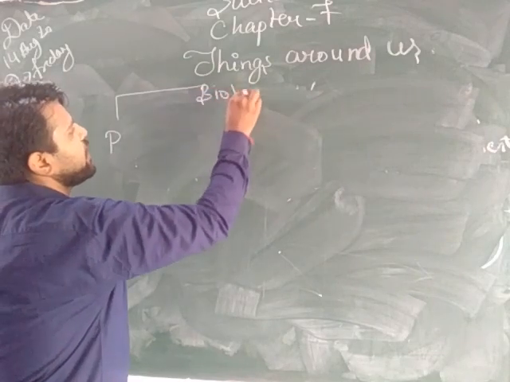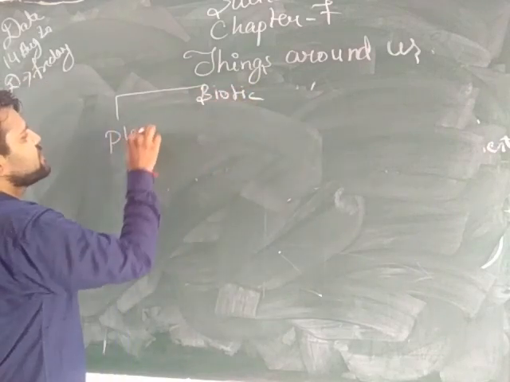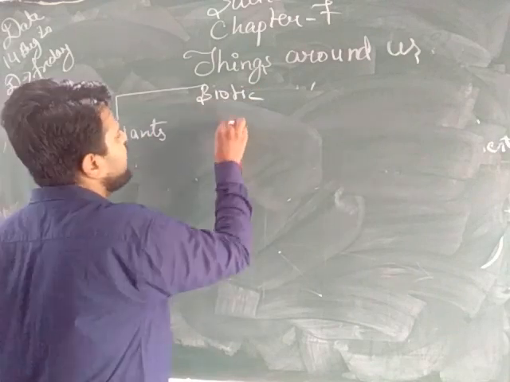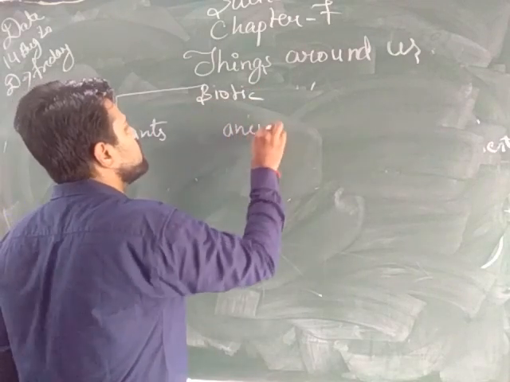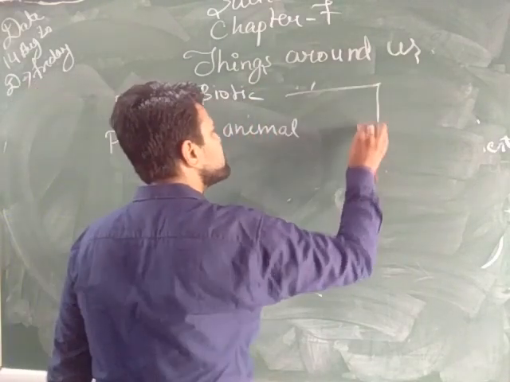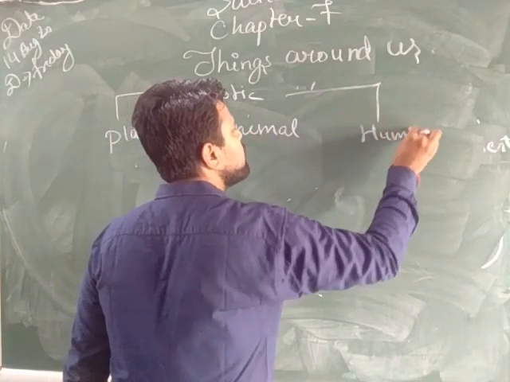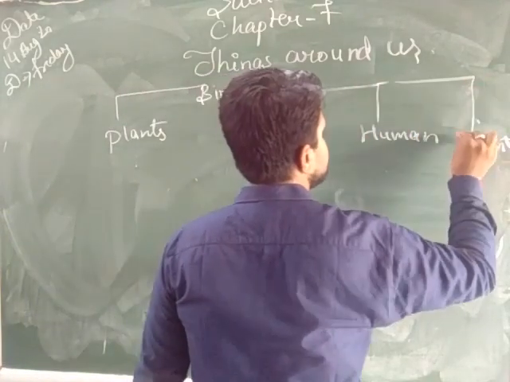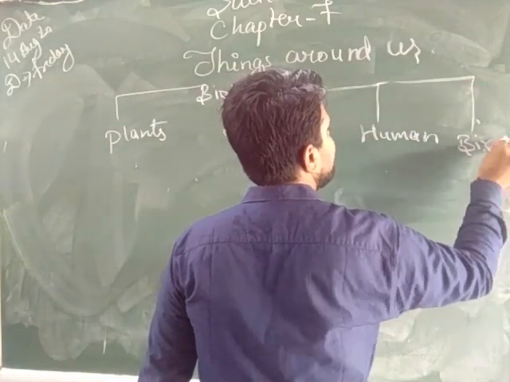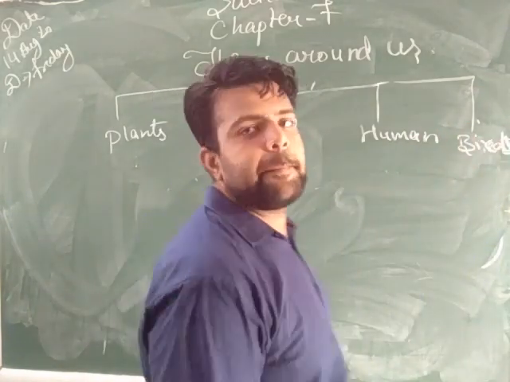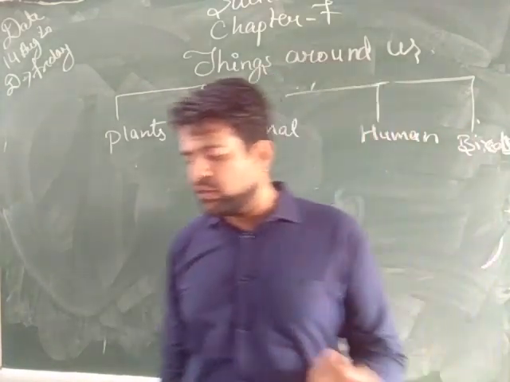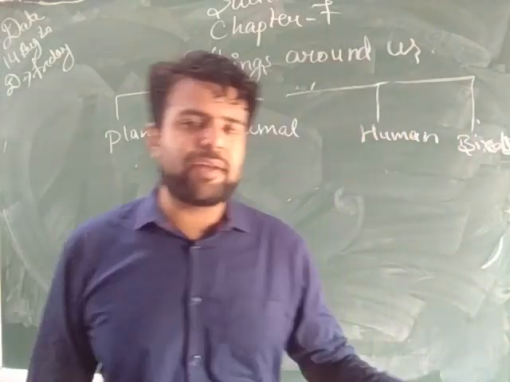What comes under the biotic? Plants, animals, humans, birds. All the living organisms come under the biotic component.